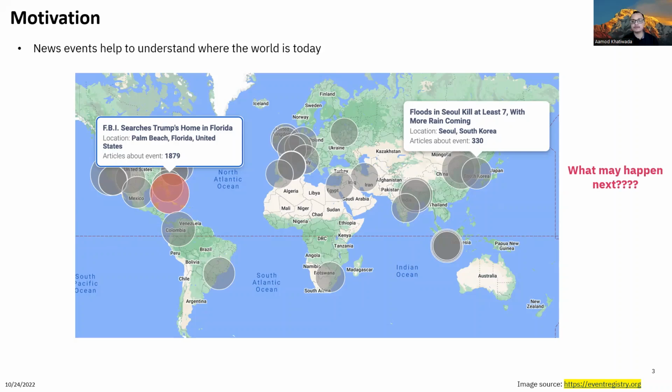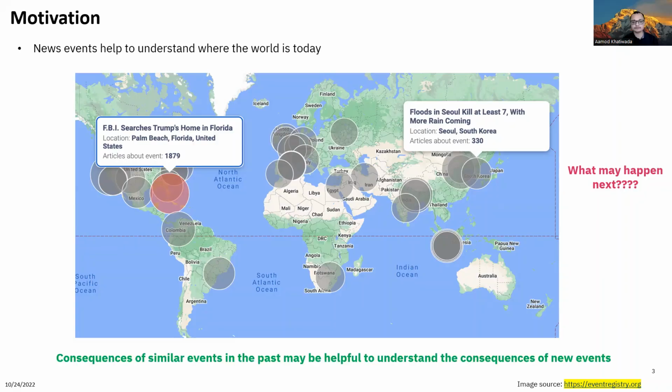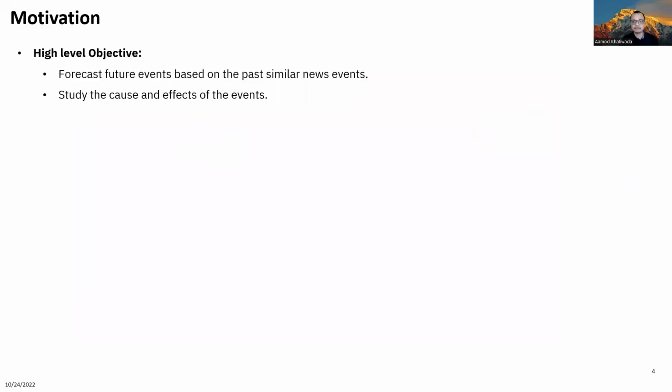So, if some events take place today and we want to know its possible consequences, we may analyze the consequences of similar events in the past, which can give us an idea of the possible consequences of the new event. So, at a high level, we are working on a project where our main objective is to predict future events based on past similar events that are covered in the news articles.